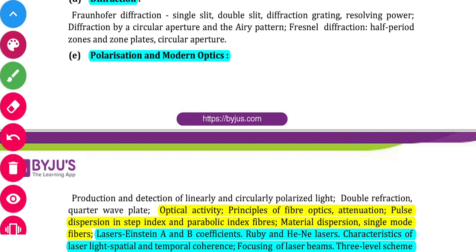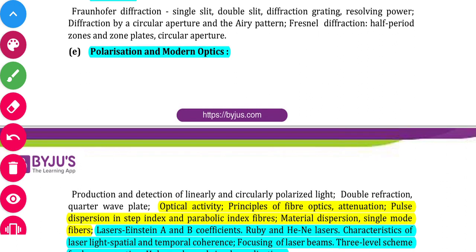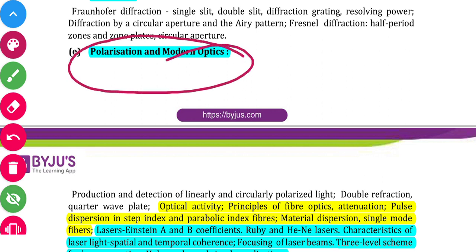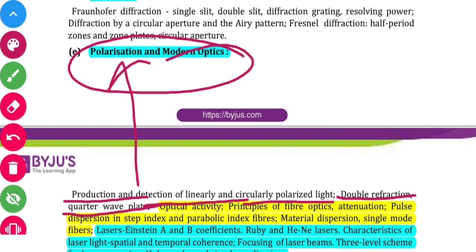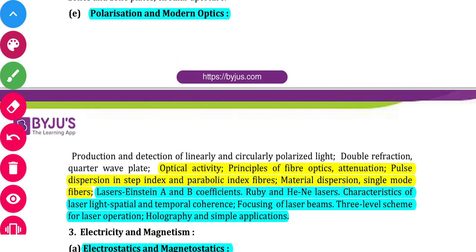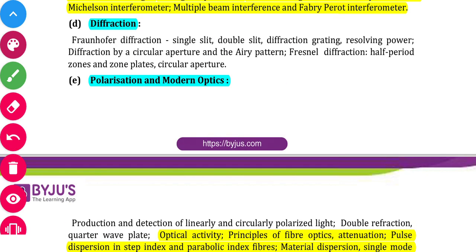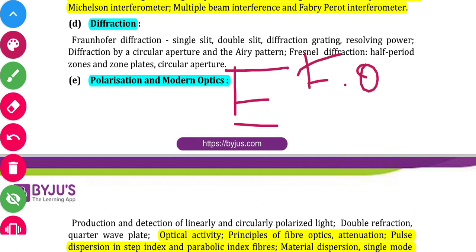Okay, so the next topic will include polarization and modern optics. Okay, polarization and modern optics. So in polarization first, we will discuss production and detection of linearly and circularly polarized light. Okay, double refraction and quarter wave plate, these are the topics included in polarization. Okay, and modern optics will basically include two parts: fiber optics, and laser.